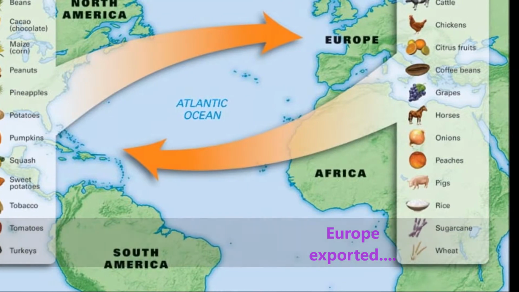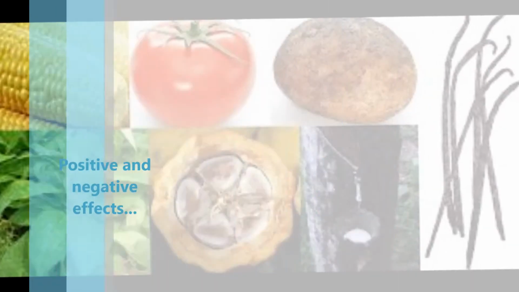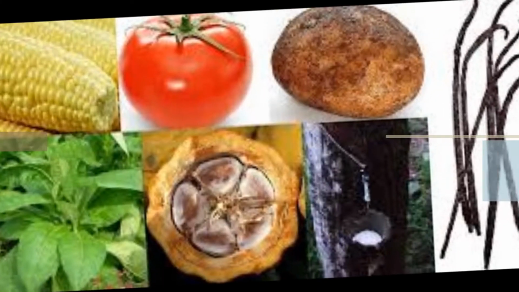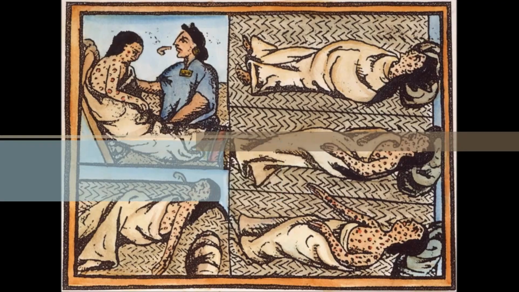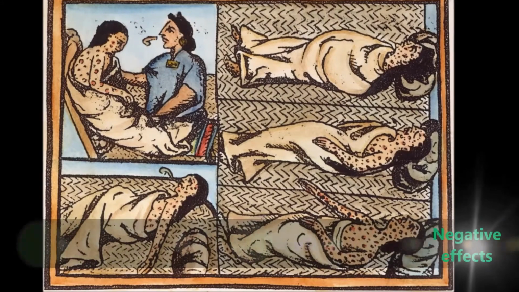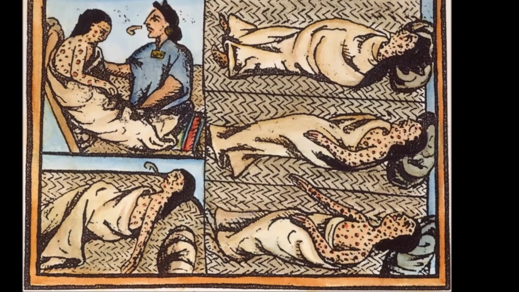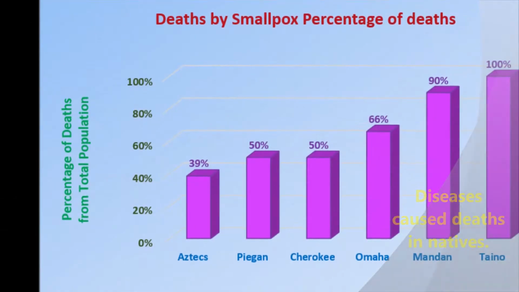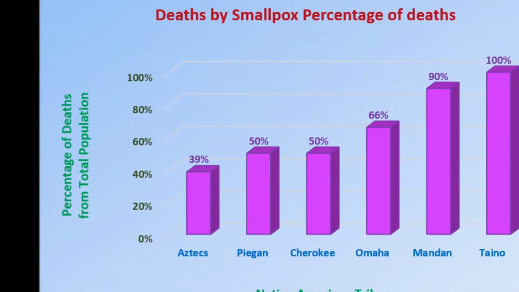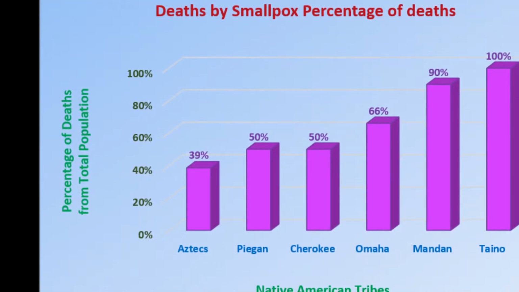The Columbian Exchange had many effects. Some were positive, some were negative. Some of these effects are the increased population, change of tasks, and a new market. One of the negative effects was that the natives, who weren't immune to the European diseases, got sick, and many of them died. Here we show you a graph of the deaths by smallpox on different native tribes.